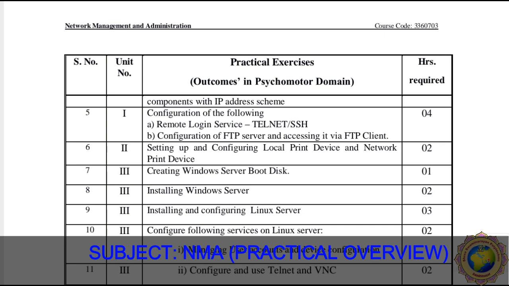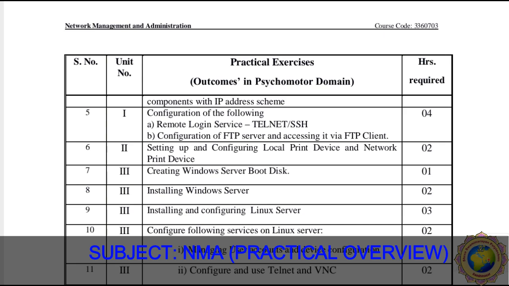So here in this practical number 5 we have to learn how to do remote login access and how to configure an FTP server and access it via an FTP client.